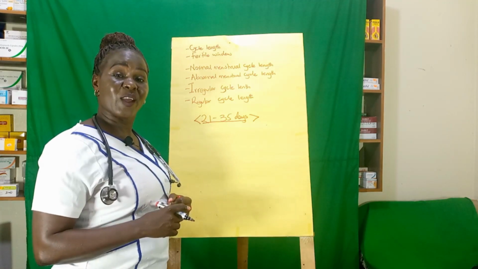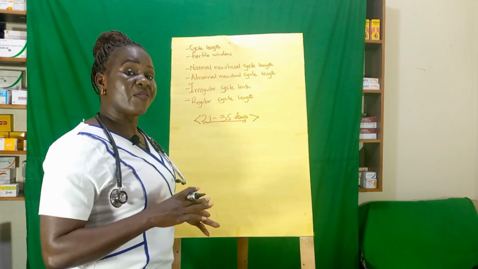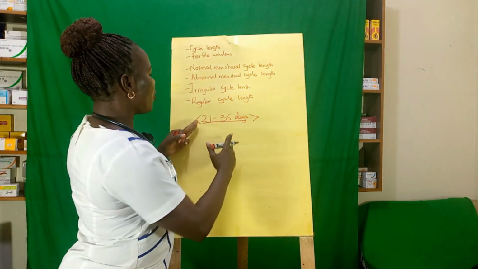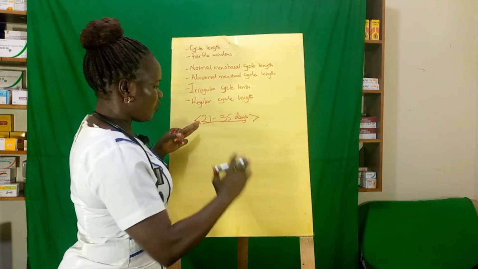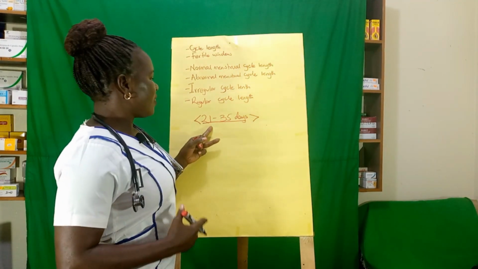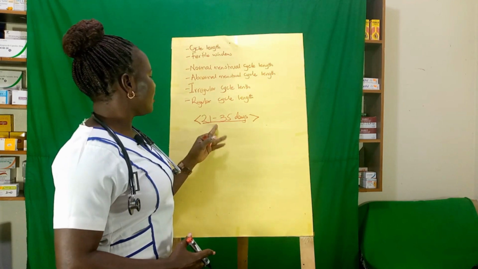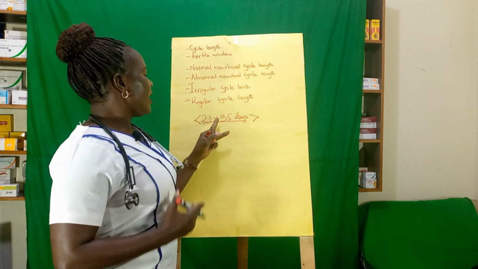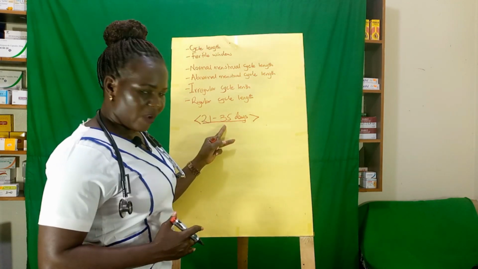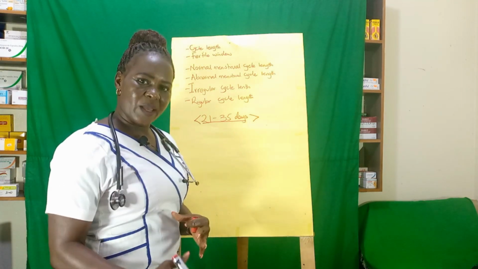We also have something called varying cycle length. Varying cycle lengths are cycle lengths that vary, but they are within 21 to 35 days. It can be 21 this month, then another month it is 35, another month it is 28, another month it is 22. As long as it is between 21 to 35 days, it is a normal cycle length, but it is simply varying.